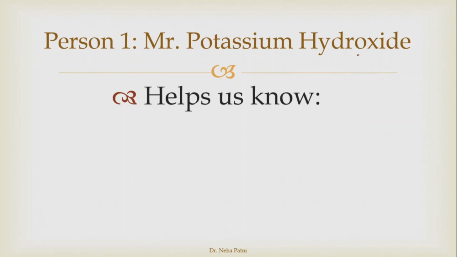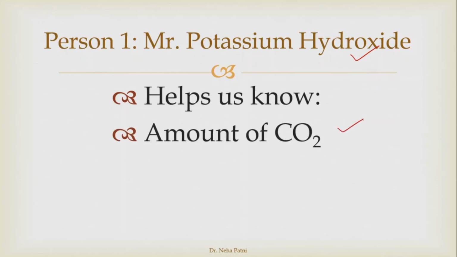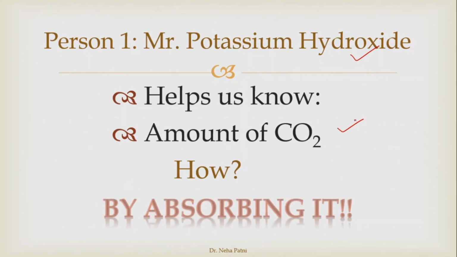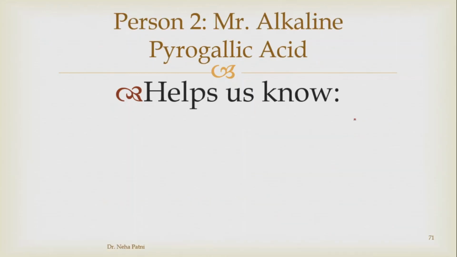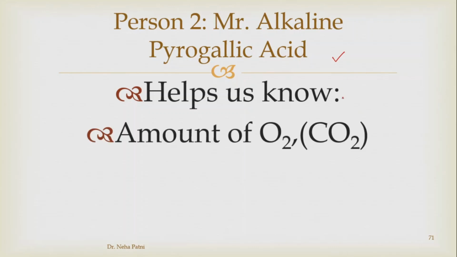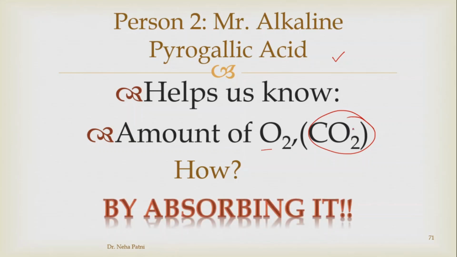Consider the three. First one is obviously KOH. What does it help you to know? Obviously the amount of carbon dioxide, and how? Yes, you are right, by absorbing it, right? Going to the second one, alkaline pyrogallic acid. What does it help us know? Amount of oxygen and CO2. Obviously how? By absorbing it. But what is important here is it absorbs both oxygen and CO2.